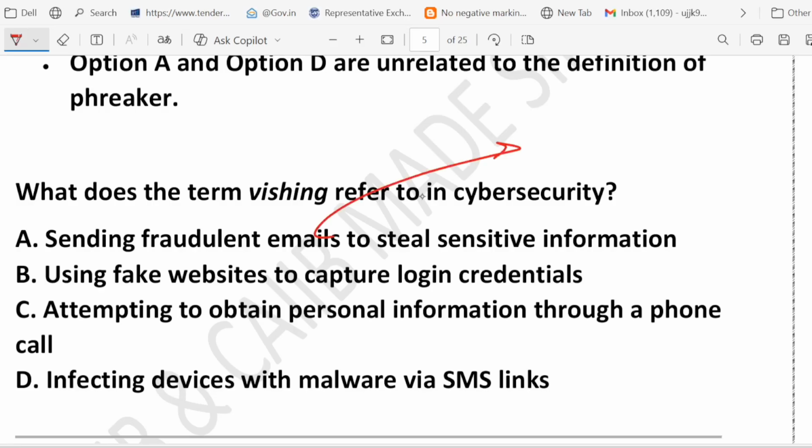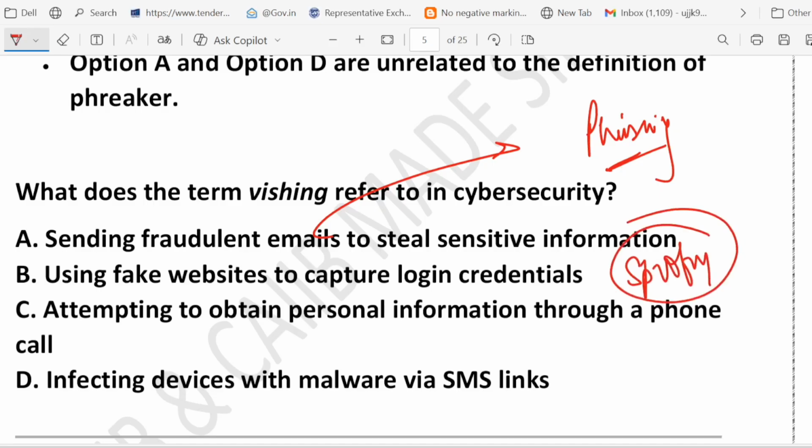See, sending fraudulent email, just now I discussed, that's called phishing. In the previous example we have discussed, you are sending fake email to trick you into giving password or clicking harmful link. That is phishing, right? So that's wrong. Option B, basically using fake website to capture login credential. That refers to fake website that looks real to steal your login credential. Again, that is a different attack. That's called spoofing. That is called website spoofing.